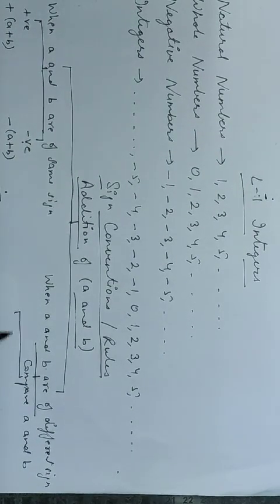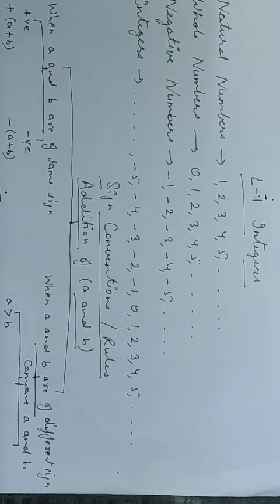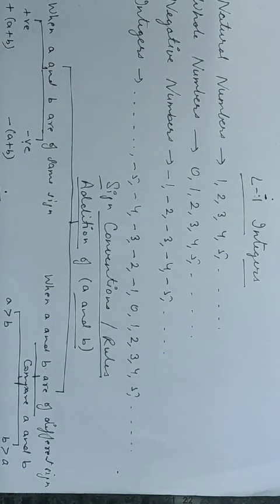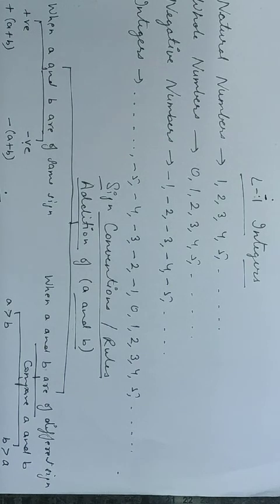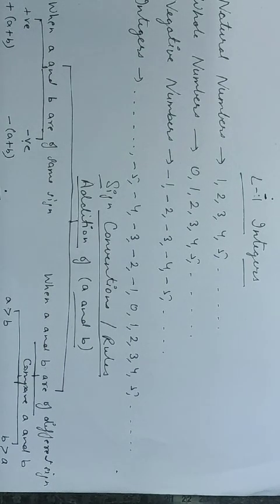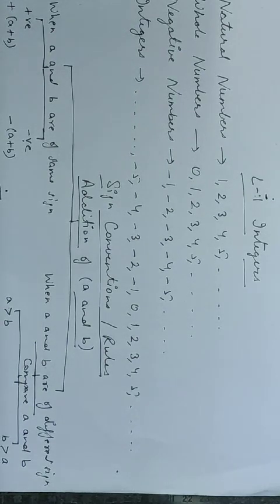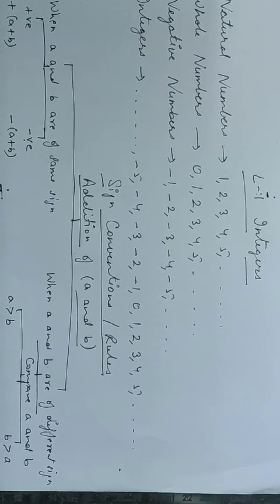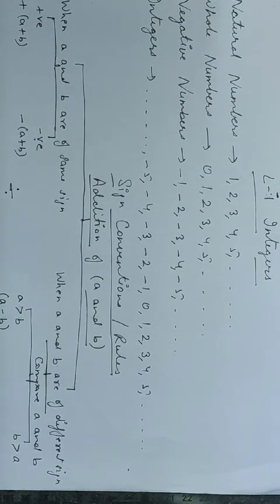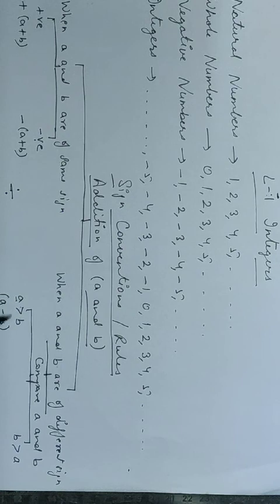And what are those two cases? First case, A is greater than B. Second case, B is greater than A. One of the two number will be greater and the other will be smaller. If A is greater than B, then what will we do? We will subtract B from A, or we can say A minus B, and the sign of the result will be the sign of A.